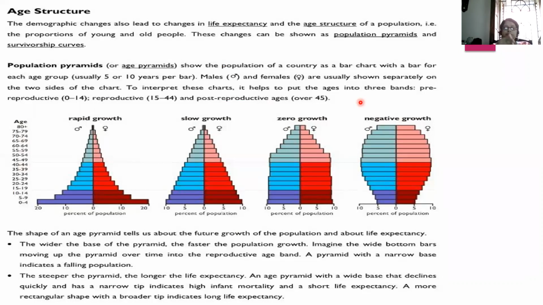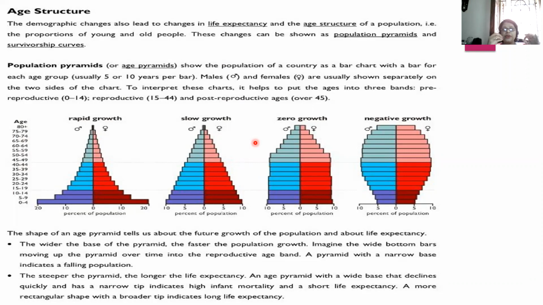Look at this diagram. You will see males and females are plotted on the two sides. Male is on your left and females are on your right.